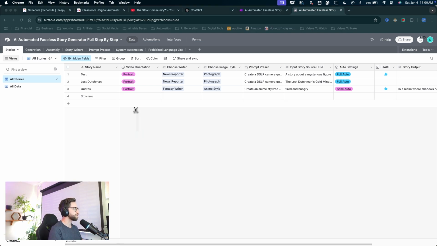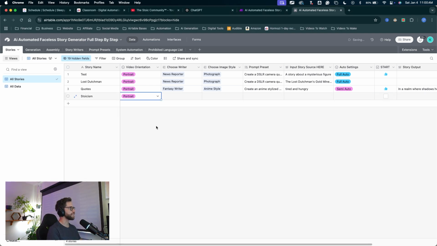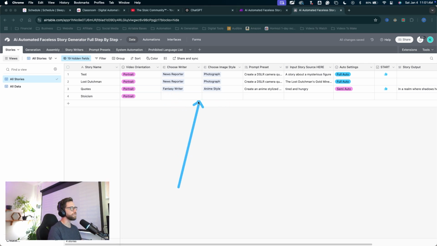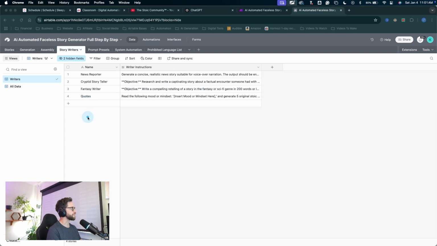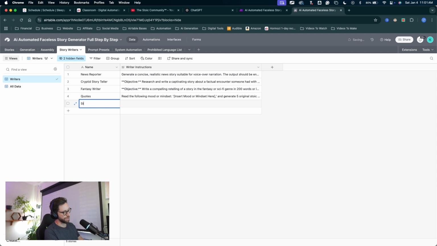So I want this to be short form. I'll choose a portrait orientation. Now we can choose a writer or writing style, but I don't really have anything for the Stoicism niche. So I'm gonna create one right now. I'll come into my story writers table, create a new writer here. This will just be named Stoic Writer. Great, let's add some writer instructions.